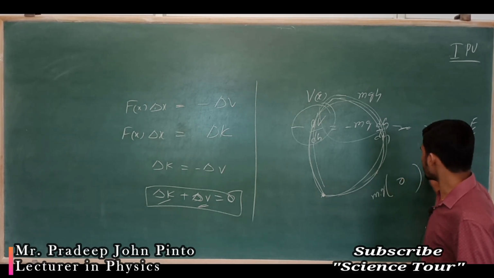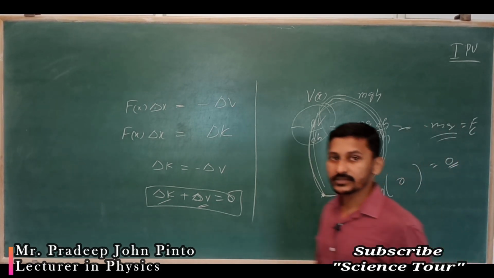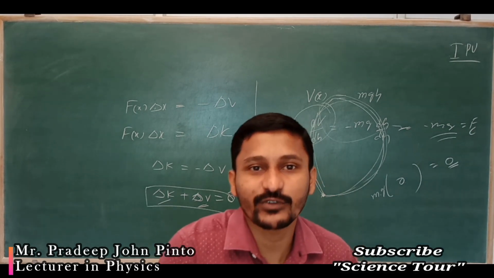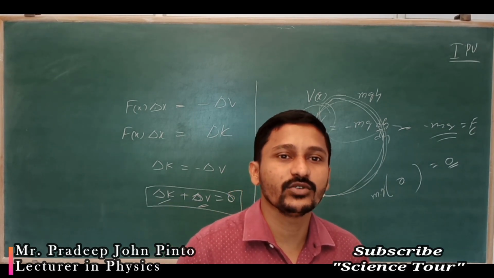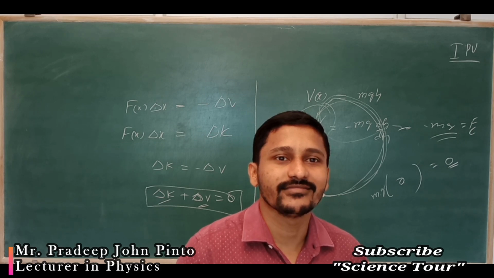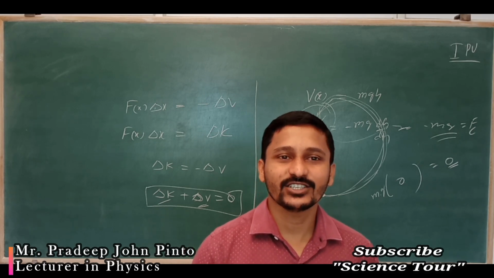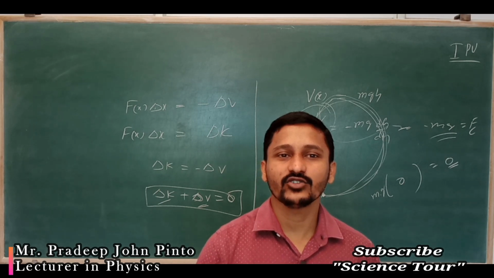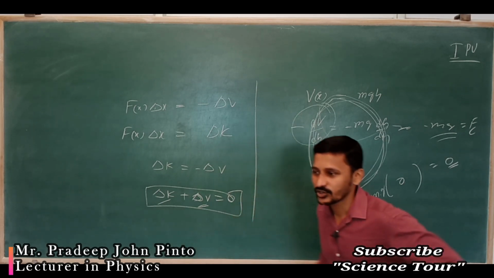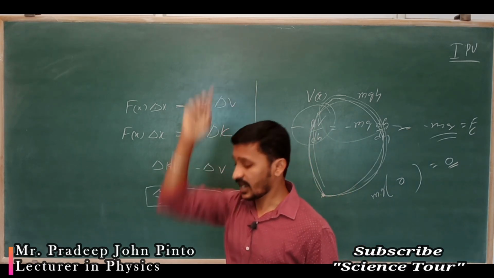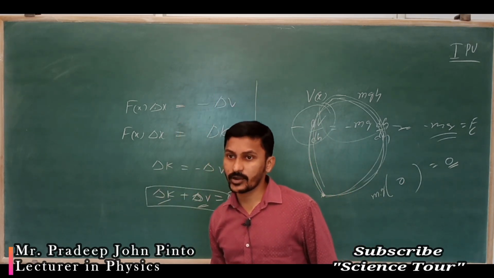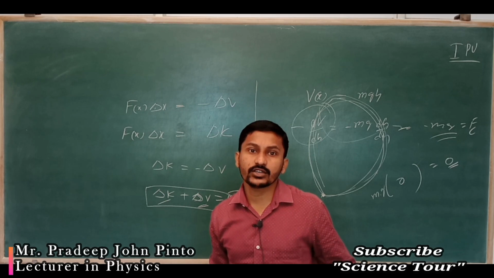No, displacement is zero. Means in the conservative force, for a closed path, you didn't do any work, right? Means you are going to throw the object upward, it will go to a certain height and come back to the initial point. Whatever work you have done is zero.